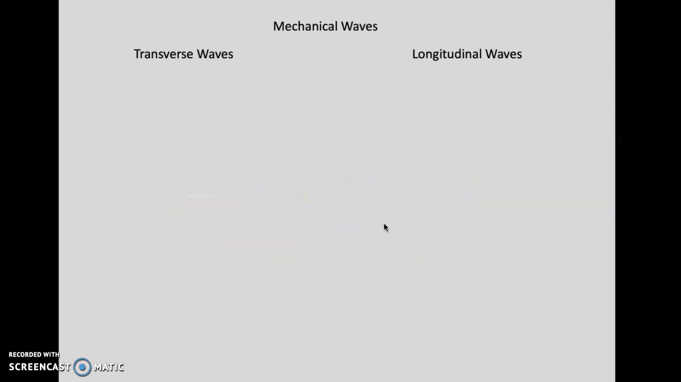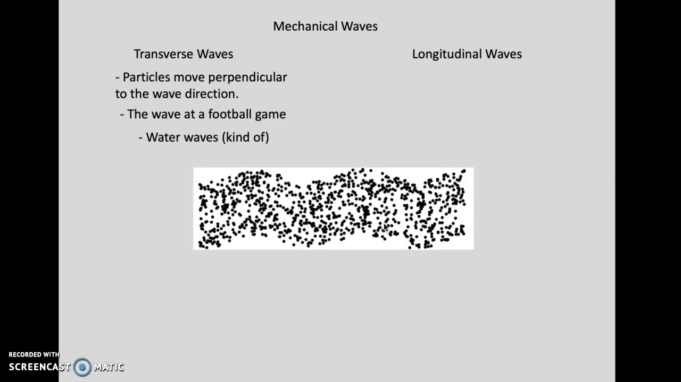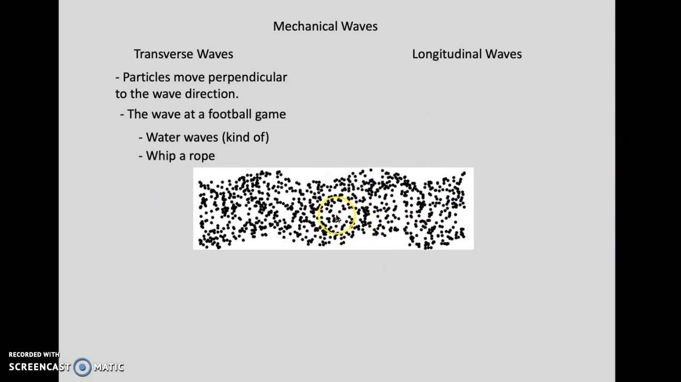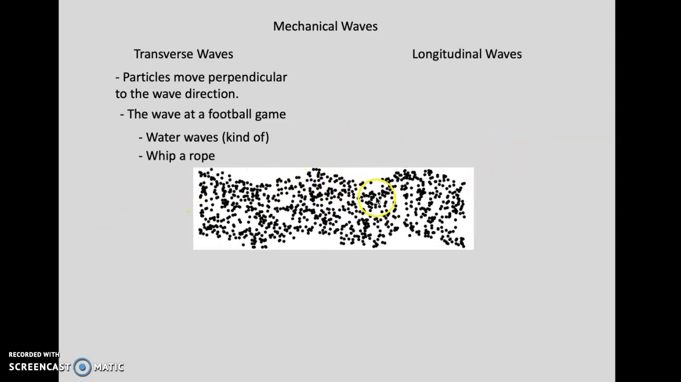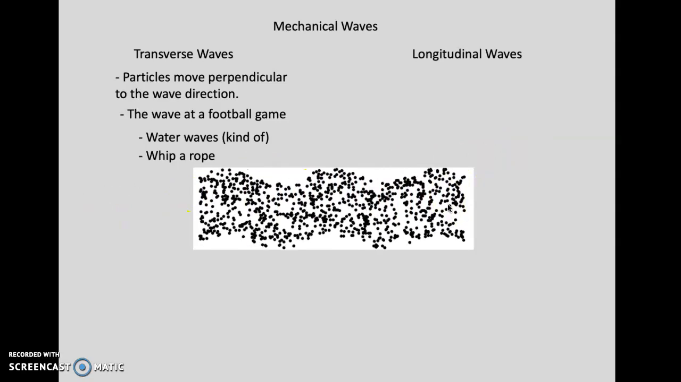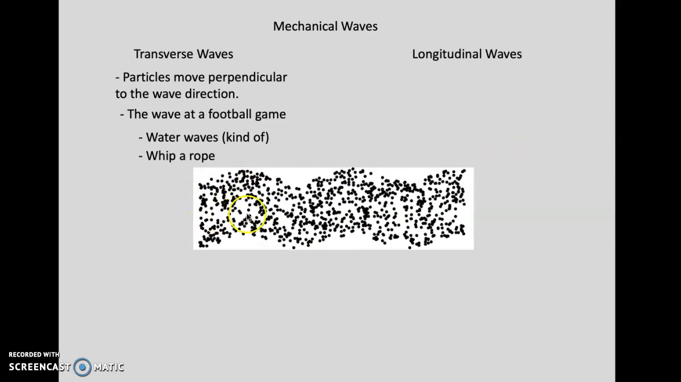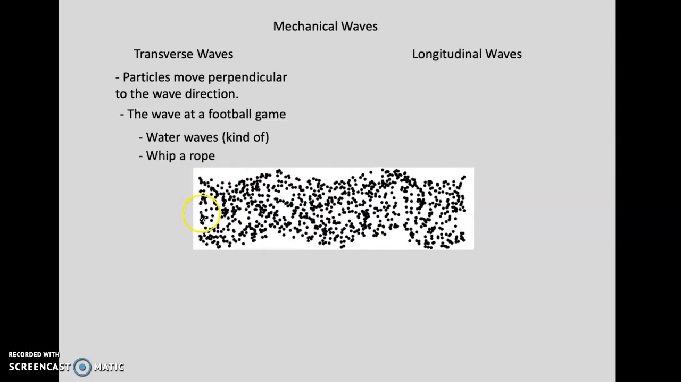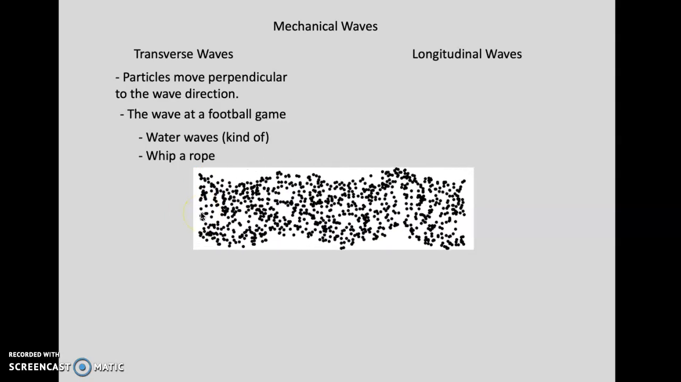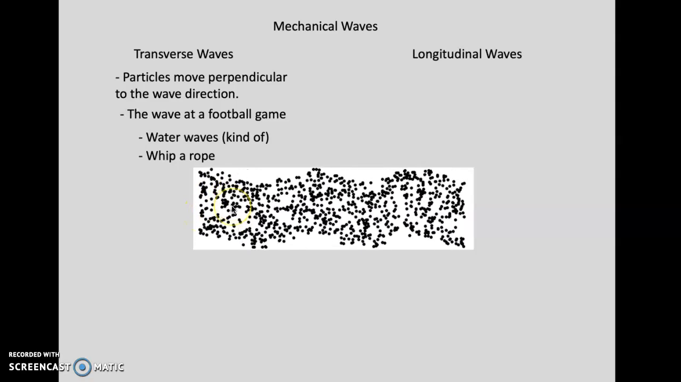Now mechanical waves, the two types as we saw, we got transverse waves here. Here you see particles actually moving. As the wave moves this direction, what you see is that you have an up and down motion of particles. The particles are displaced. If I'm looking at this one right here, it goes up and then down, up and then down, up and then down. And that's a transverse wave.